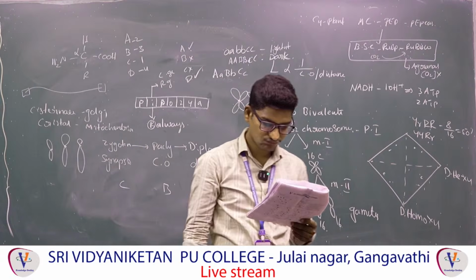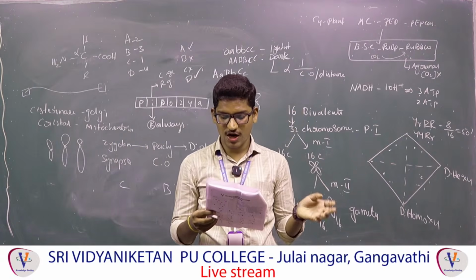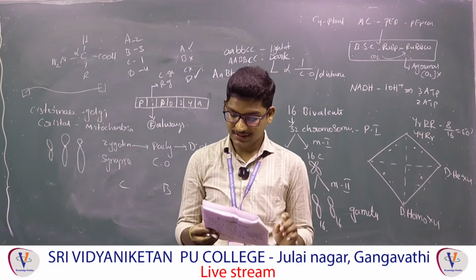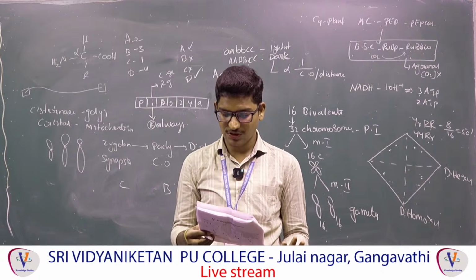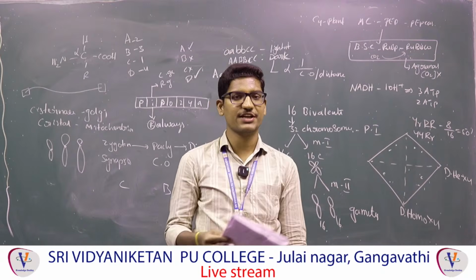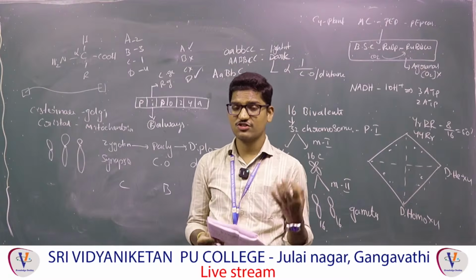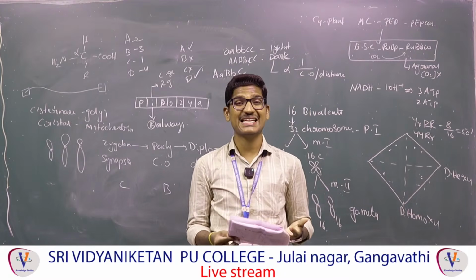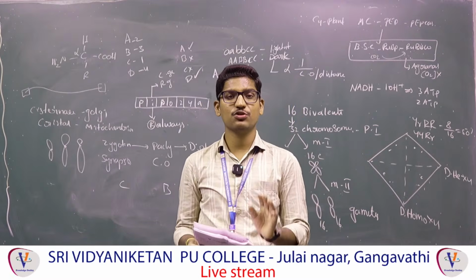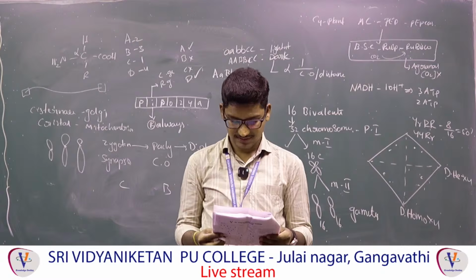Next, which of the following is not true related to gel electrophoresis? Which is not correct? First option. Presence of chromogenic substrate gives blue color. In gel electrophoresis, we are not using chromogenic substrate. The stain that we are using there is ethidium bromide. When you add the ethidium bromide, it will show bright orange color bands.